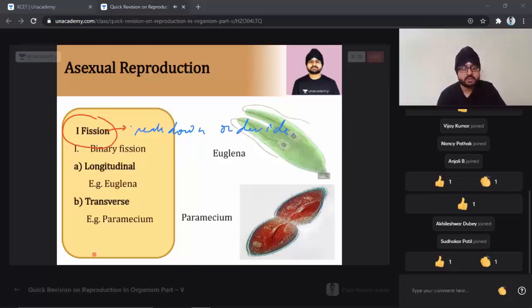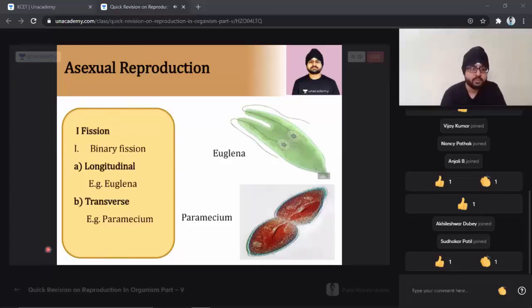So let me erase everything. I hope everyone is writing along with me. Fission can be of different types. One of them is binary fission.